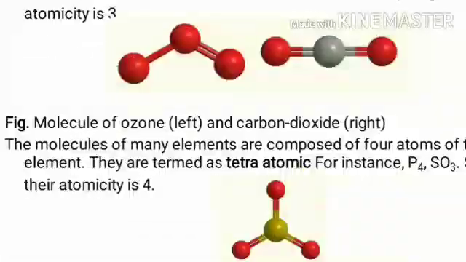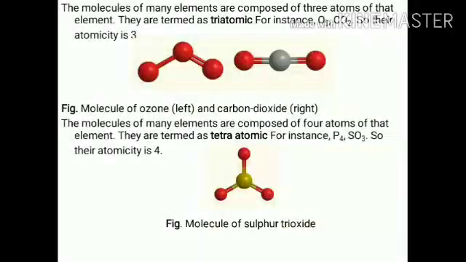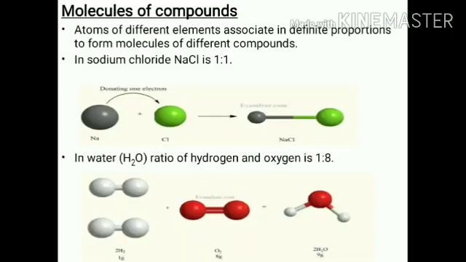Now, tetraatomic. Tetraatomic means when a molecule contains four atoms, it's called a tetraatomic molecule. For example, phosphorus P4, sulfur trioxide SO3. So these are the tetraatomic molecules.